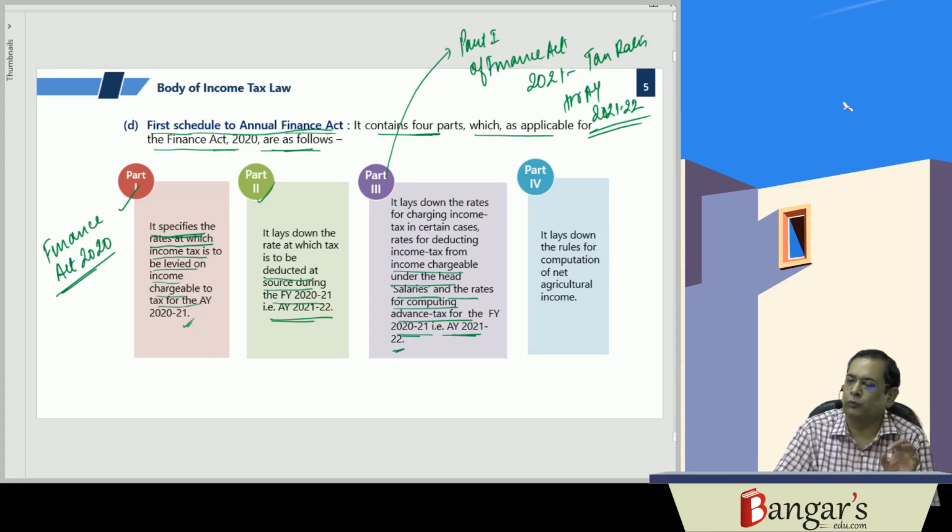So this was a portion of the body of the income tax law, which I left because you must have a basic understanding first of the assessment year and previous year. We'll be discussing the same afterwards also.